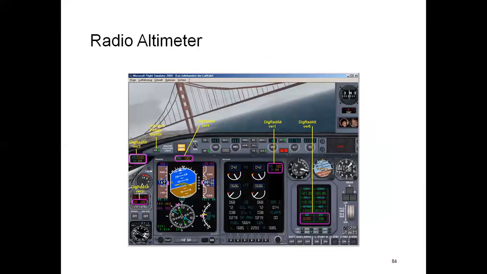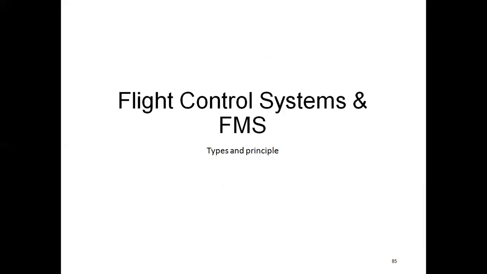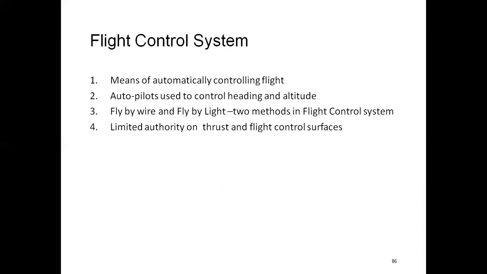This is the radio altimeter. So next we are going to see the flight control system and FMS, and its types and principle. The flight control system is a means of automatically controlling flight. Autopilot is used to control heading and altitude. Fly by wire and fly by light are two methods in the flight control system.